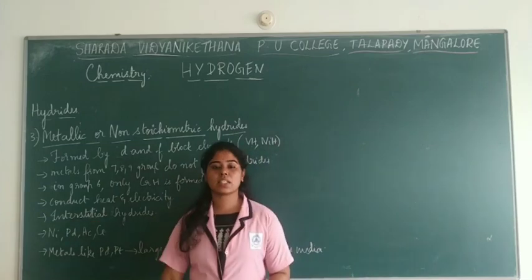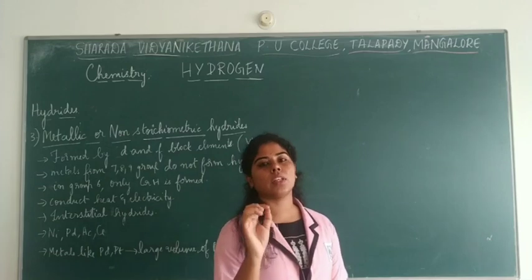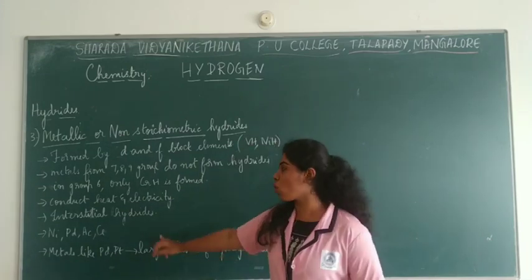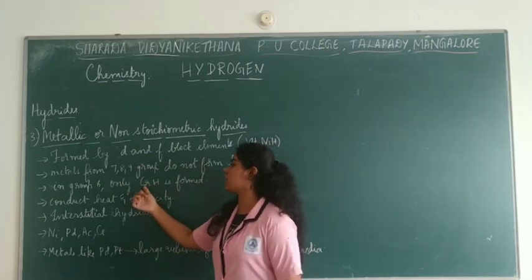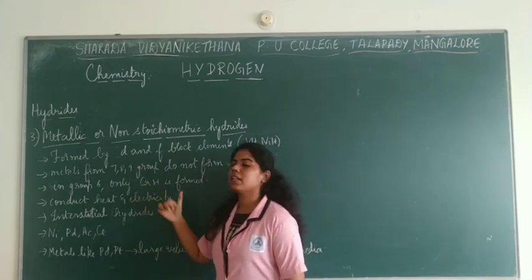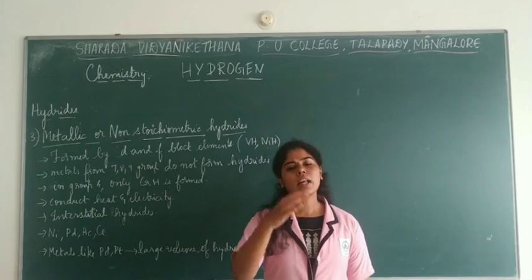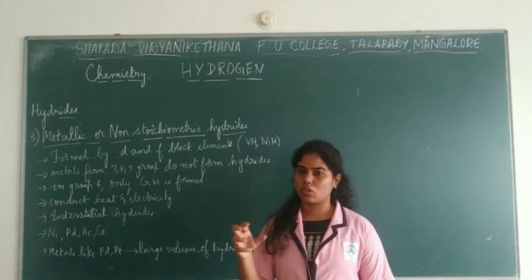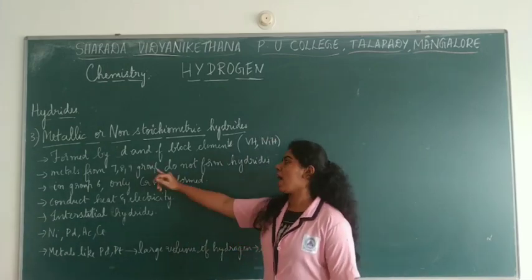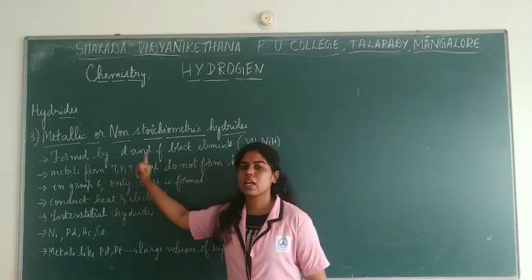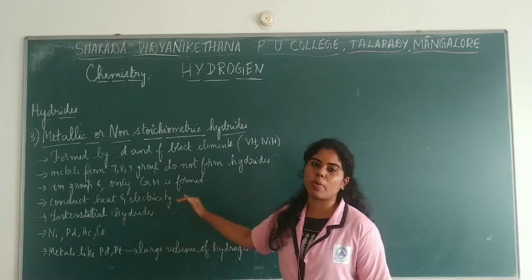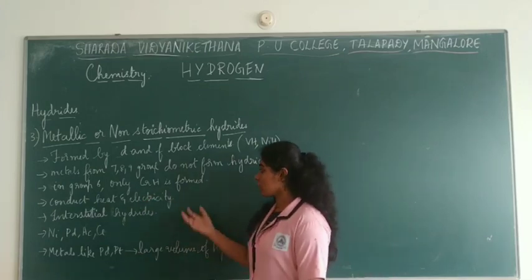Even in group 6 no element will form a metallic hydride except chromium, which forms chromium hydride, written as CrH. Other than that, all the group elements can form hydrides. So the exceptions which do not form hydrides are groups 7, 8, 9 as well as 6, but in 6 there is one, chromium hydride, which is formed.